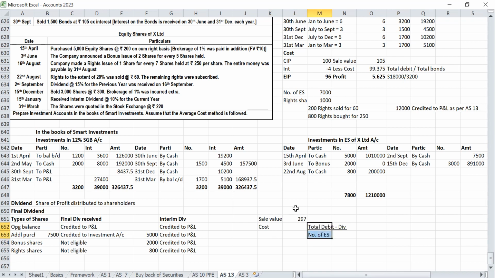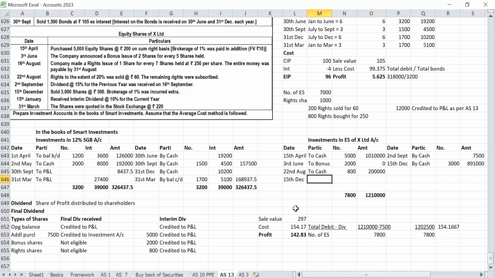Total debit is 12,10,000 minus 7,500 divided by 7,800, total number of shares. Did you put it correctly? Sir, where did I put the amount correctly? 42,800. Yes, sir. 154.17. Yes, sir. Profit 142.83. Super, did you put it correctly? Only that dividend was a little problem for me, sir, so I could not continue.